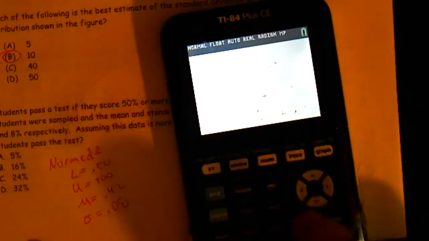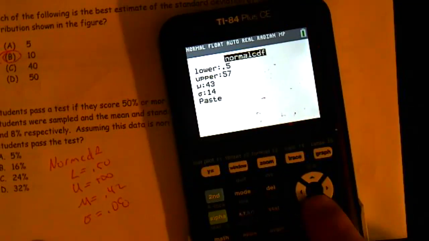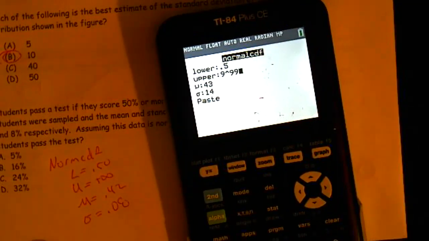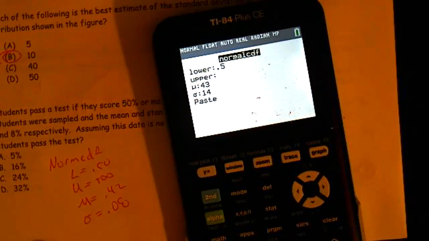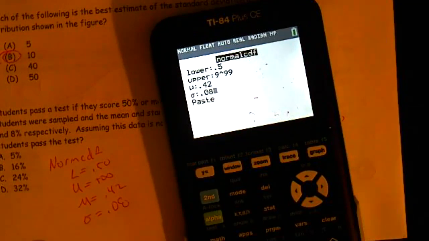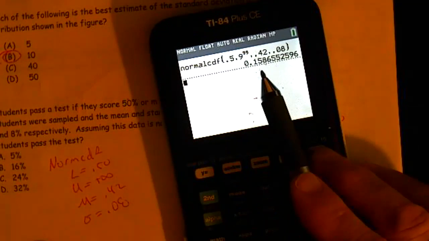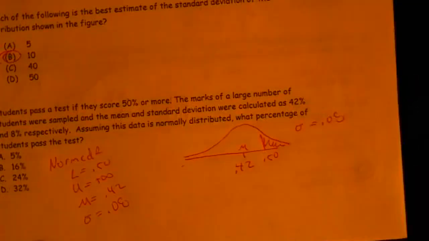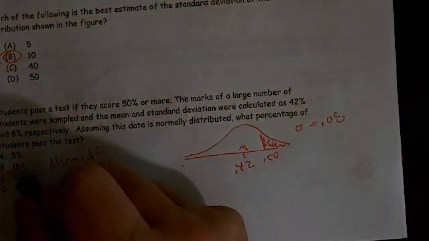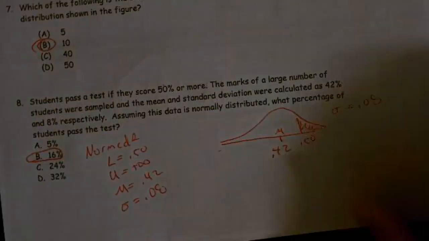So second vars, norm CDF, 0.5, 9,99, 9,99, 0.42, 0.08, and we end up getting 0.1586. So our closest answer is letter B, which is about 16%.